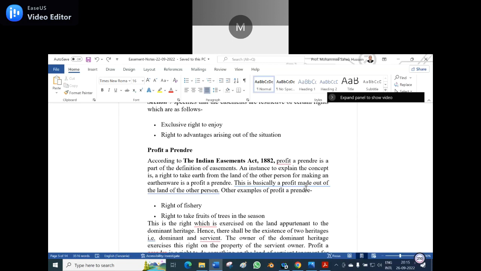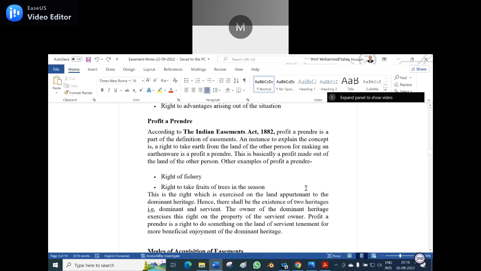An instance to explain the concept is the right to take earth from the land of another person for making earthenware; that is a profit a prendre. It is basically a profit made out of the land of another person. Another example of profit a prendre is the right of fishery. Of course, when you take the tender of a lake for fishery, you do have a right for the fishery. Am I right?